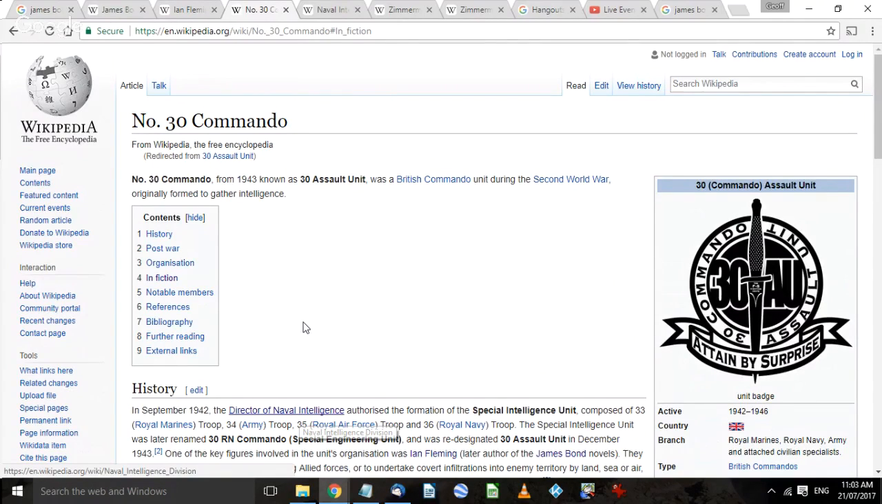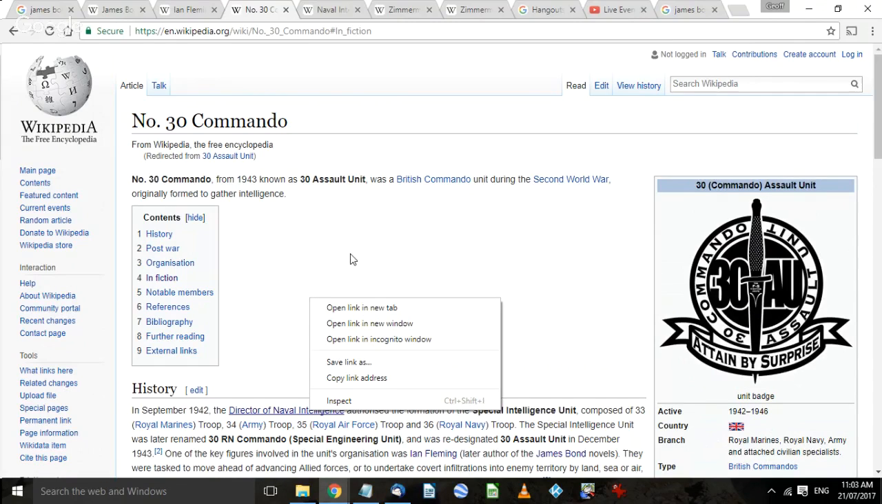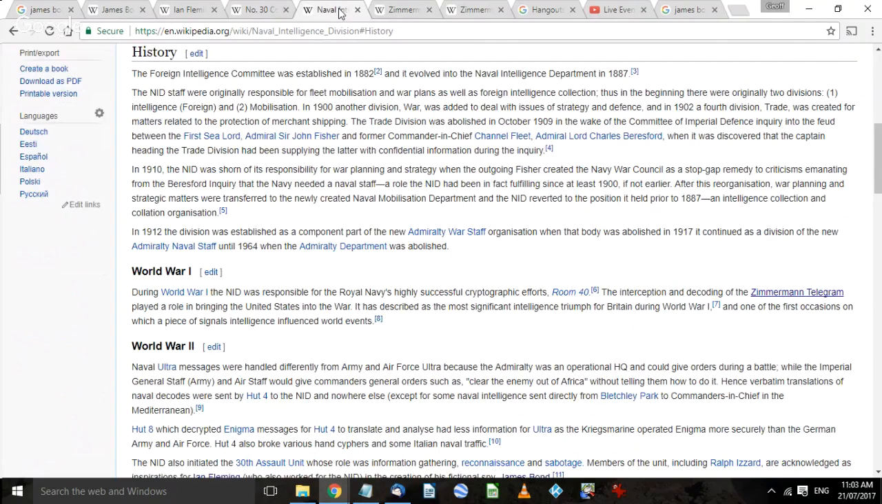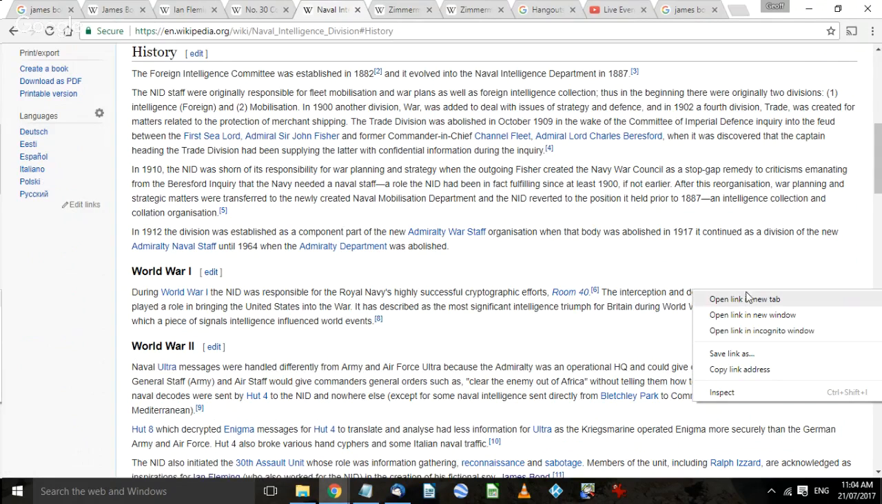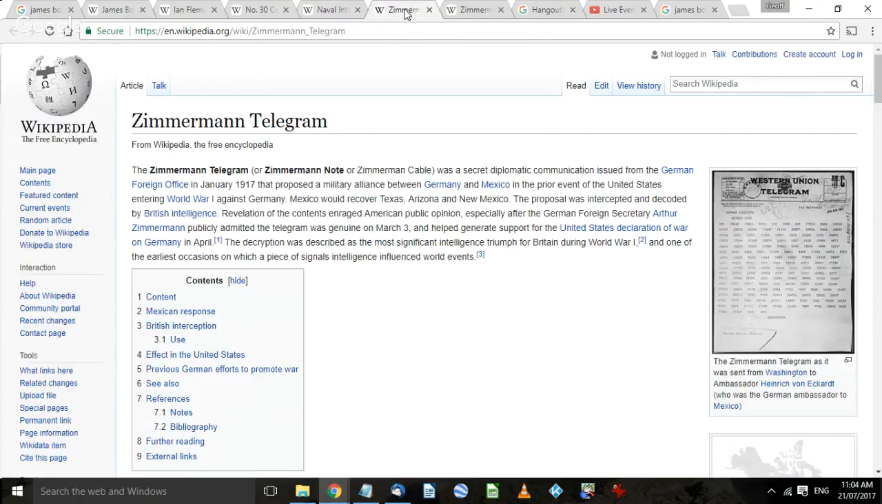In each case, if I can click on it, it'll go straight to it. Or if you right-click on it, you can open it in a new tab, and that's what I've done previously. That opened up here, Director of Naval Intelligence, and I'm reading all about naval intelligence and a bit about its history. One of the things I find is what they did in World War One, which is to come up with the Zimmermann telegraph. So I point at Zimmermann telegraph, right-click and open a new tab, and it comes up with this, which tells me about the Zimmermann telegraph.